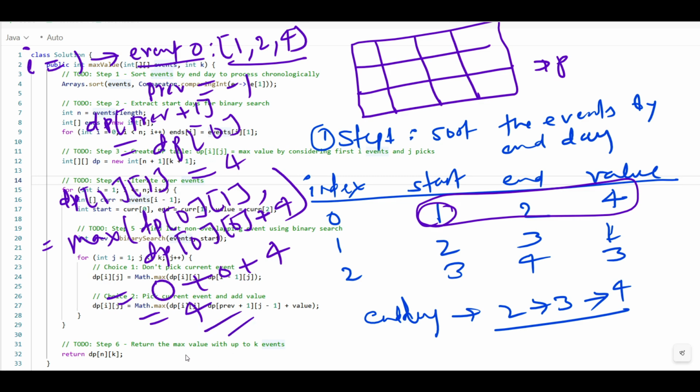So after i equal to 1, what will happen? Think. After i, let me clean here.